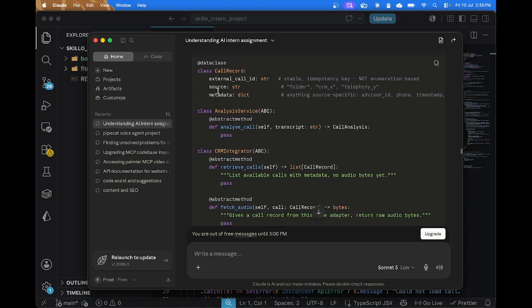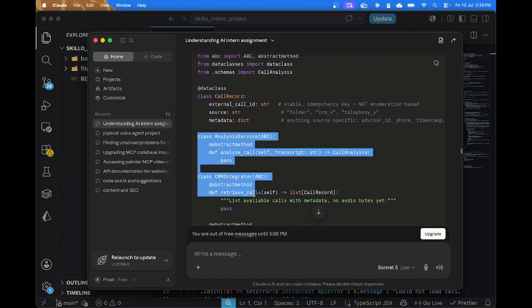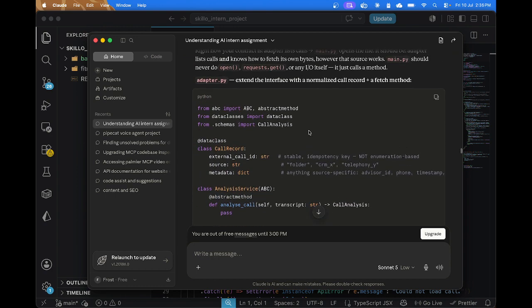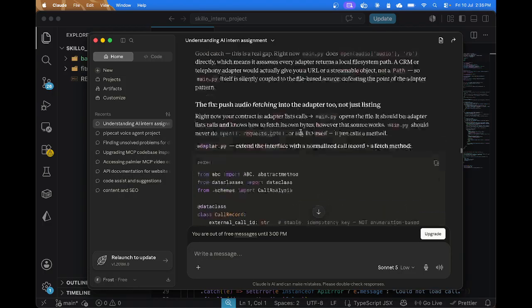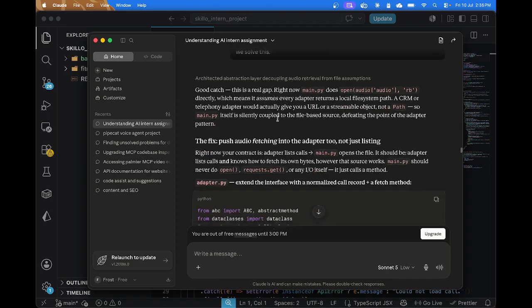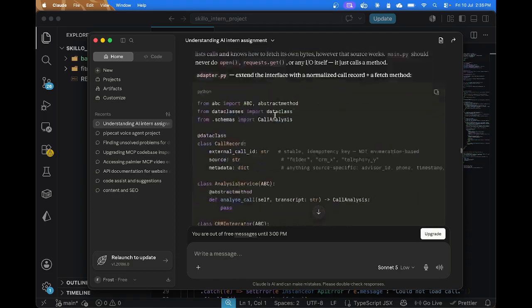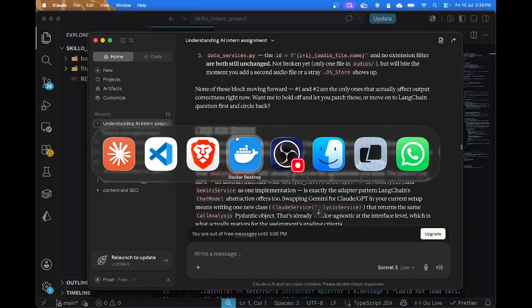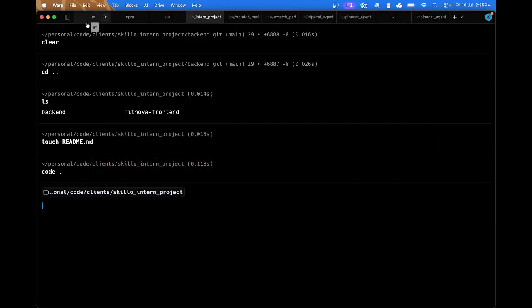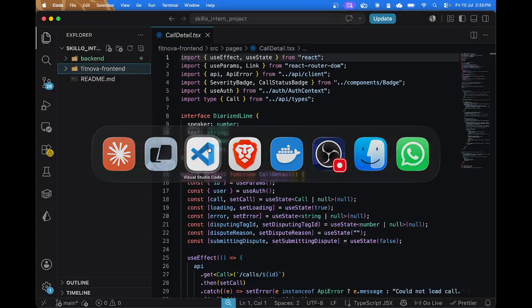For example, this analysis adapter class we have created was not an option in the first iteration of the code, and that gap was identified by me. We then made the code vendor agnostic for this. I have one more thing to show you: although I've been using Claude for the implementation, I have been using my own MCP server, which helped me give Claude access to my code base.